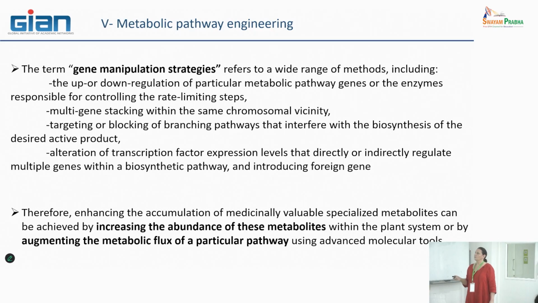So the first one concerns the up or down regulation of particular metabolic pathway genes, or the genes that are responsible for controlling the rate limiting steps. So it means that we want not to modify the quality of the metabolites that are produced, but the quantity of them, including obviously the intermediates.